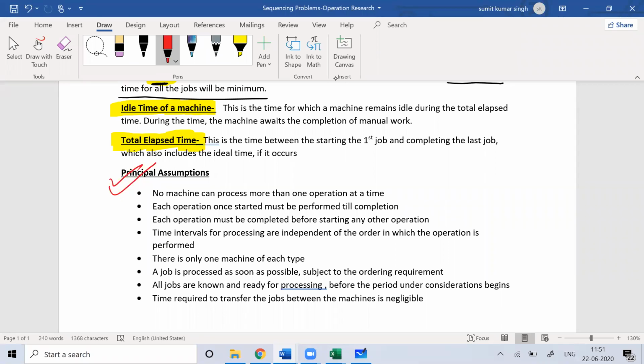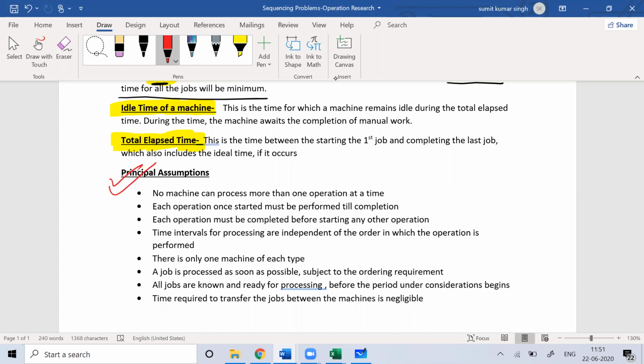Second assumption: each operation once started must be performed till completion. I hope you can understand, it's very simple English. Whenever you start the work, you have to finish the work on the machine. You cannot leave any work in between on one machine and start another work on the same machine. That is not possible, at least for solving the problem. Reality may be different, I am not sure about that part. But here, when we are solving the problem, we believe that once you start the work, you finish, and only then you can start another work on the machine. In parallel, you cannot perform multiple operations on the same machine.